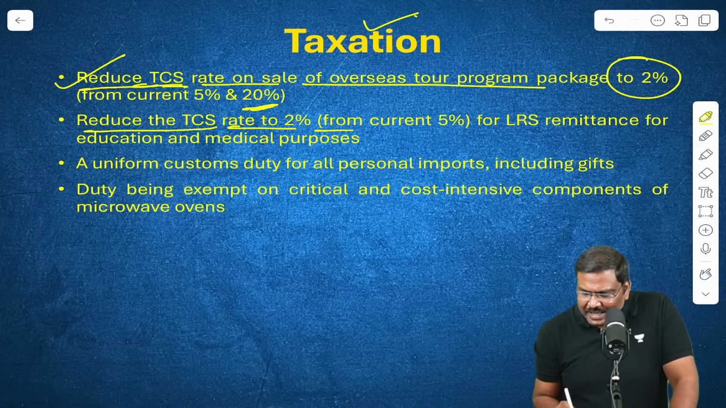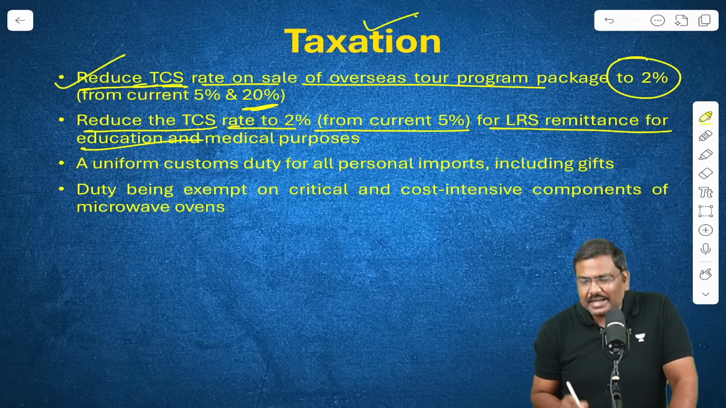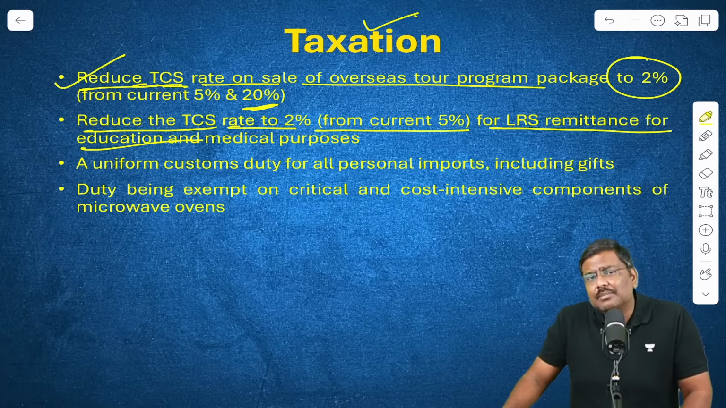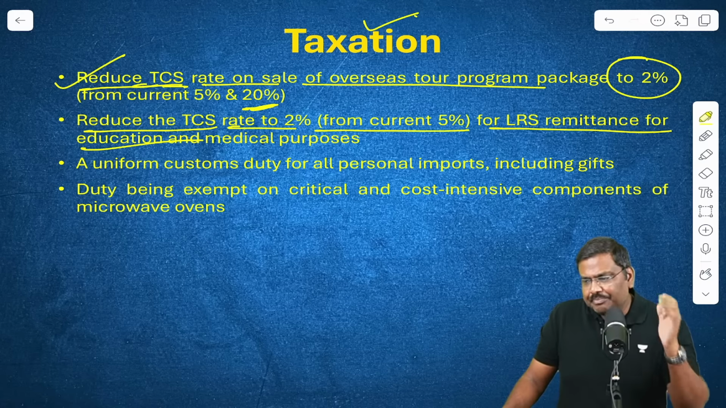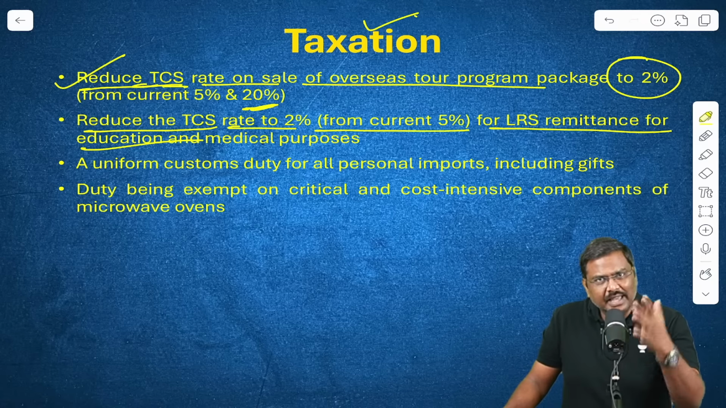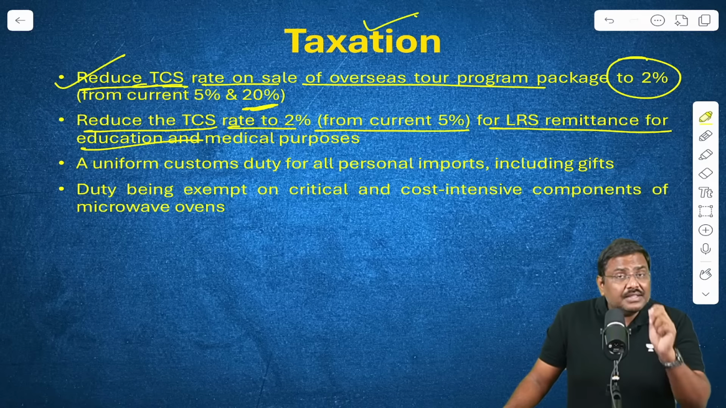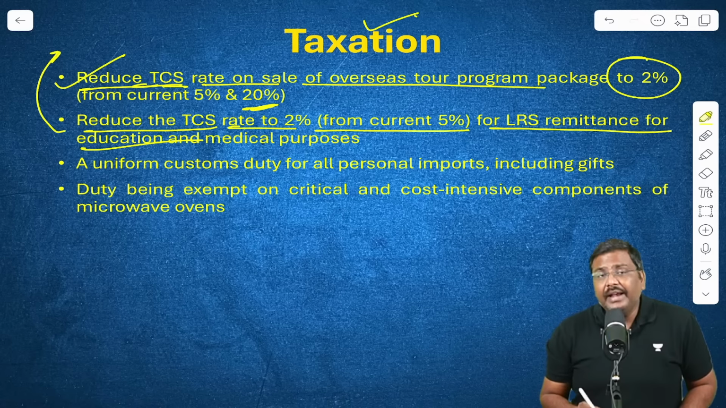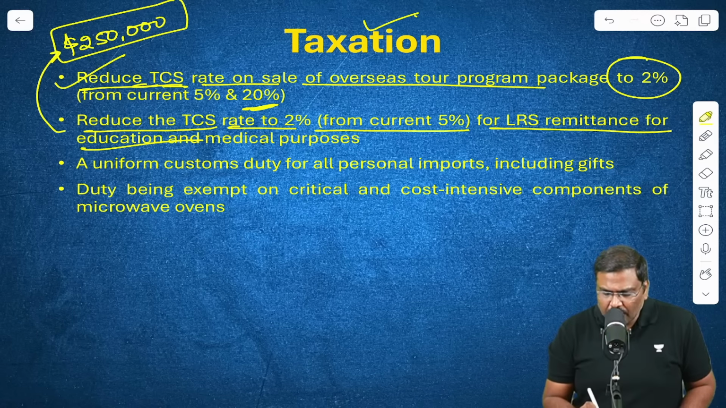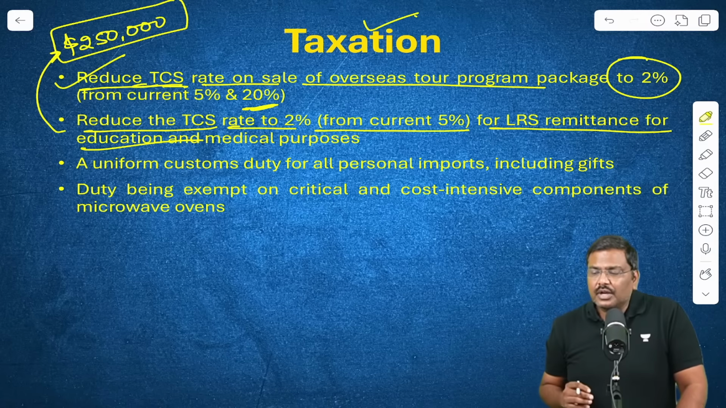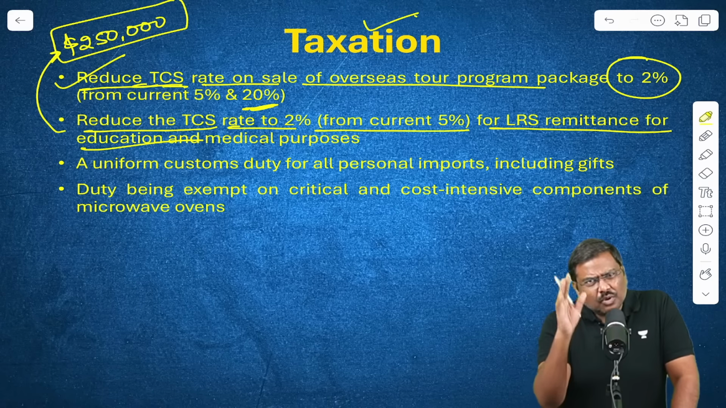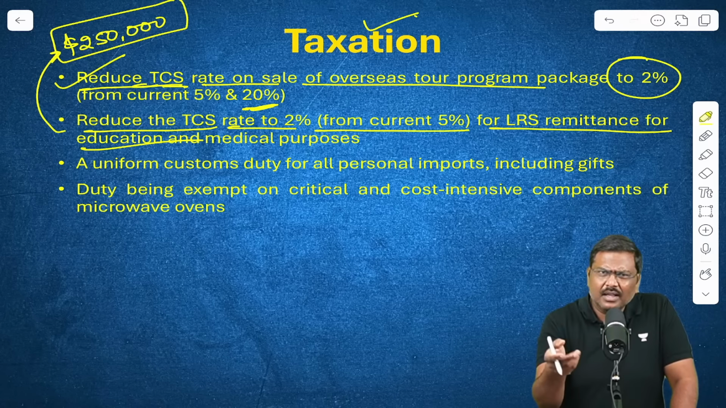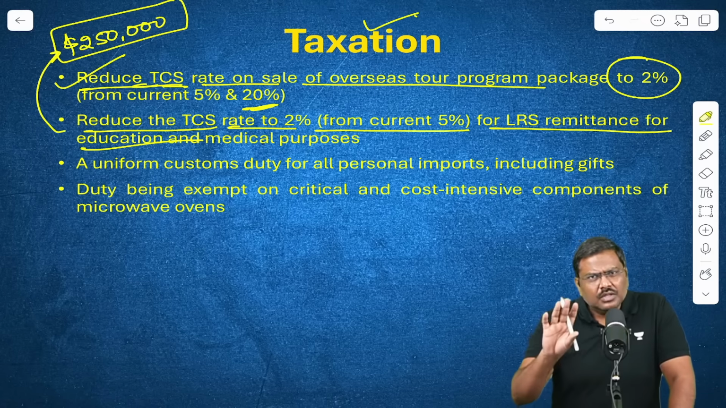Reduce the TCS rate to 20% on the LRS remittances. What is the basic idea for LRS remittance here? There is an initiative of Reserve Bank of India, Liberalized Remittances Scheme. Under the Liberalized Remittances Scheme, annually every individual in India is allowed to take out $250,000 per annum without any approval of RBI. If you want to take out more than 2.5 lakh, you'll have to take the approval of Reserve Bank of India. So far so good.